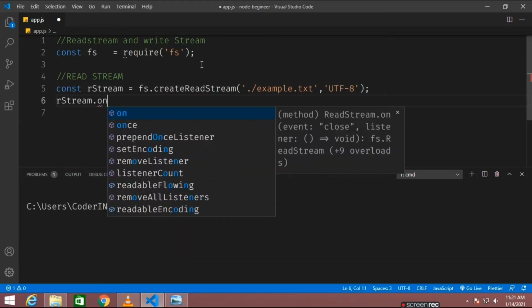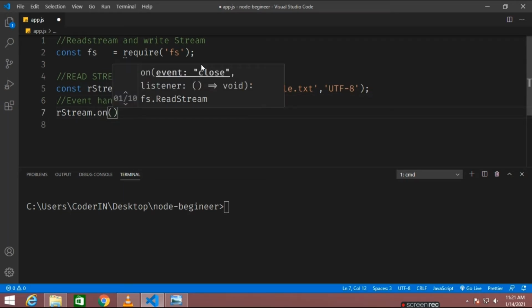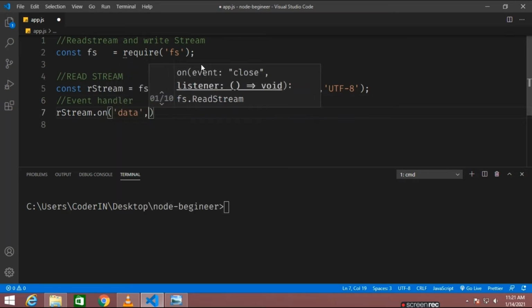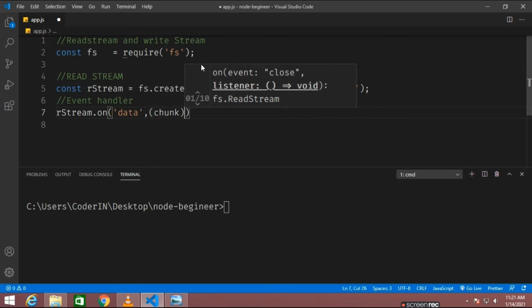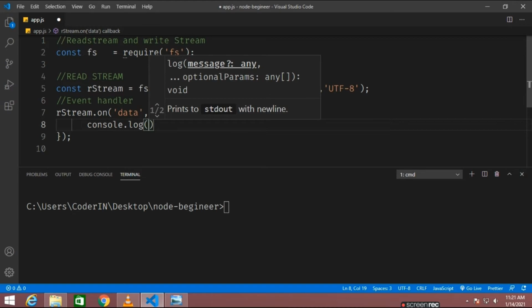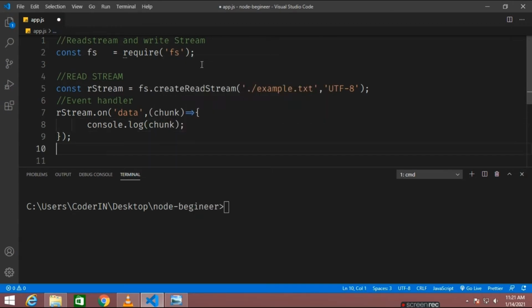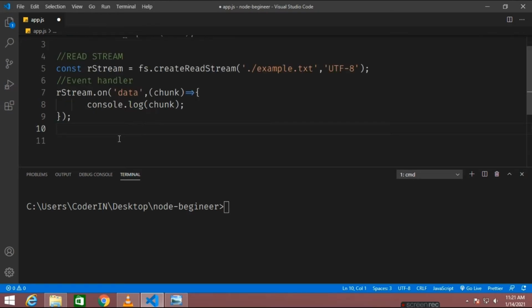So rstream.on, this is an event emitter listener. So let me write here for proper understanding. Event handler on data means when Node.js or the server side is fetching a particular data, I'll be calling a function on it with a variable as chunk. So console.log chunk. In this case, chunk will display what data is present in that particular file example.txt.